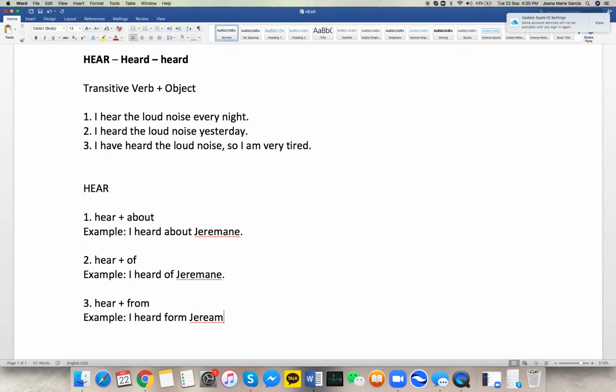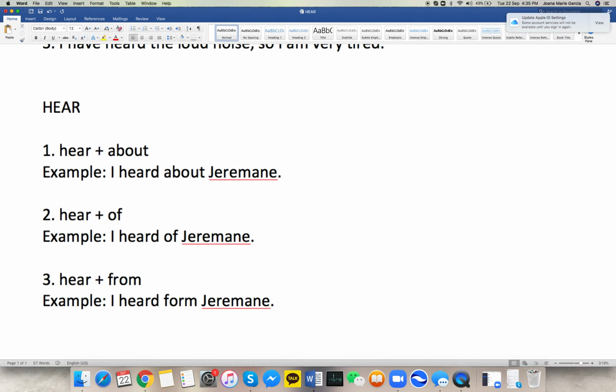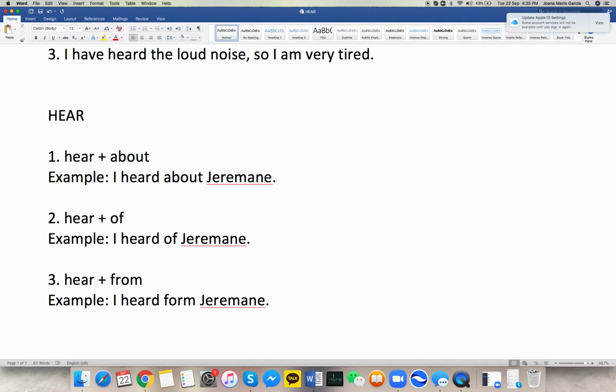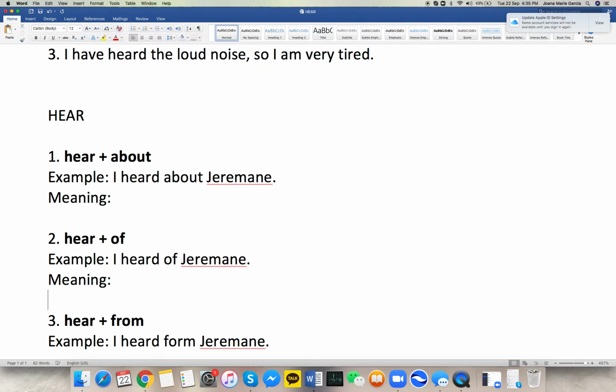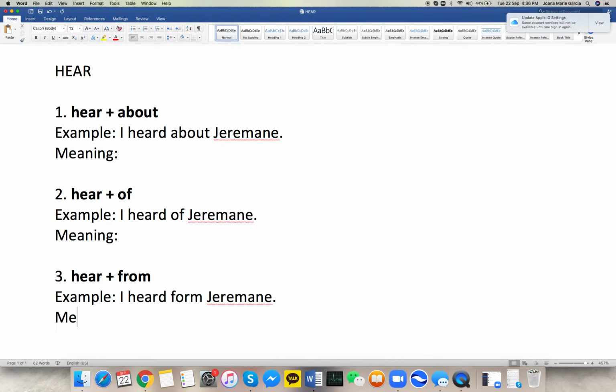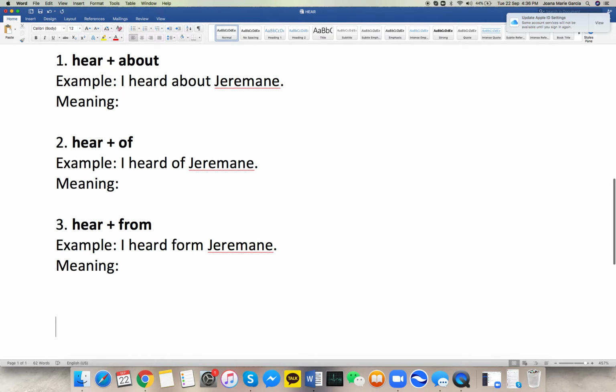Originally, if we just use the verb hear, I can just say I heard Jermaine, or for example, I heard what he said. In that case, we don't need to add a preposition. That's why when we add a preposition to the verb hear, which is a transitive verb, and it's still transitive because there's an object, Jermaine, the meaning of the sentence has been changed. Later on, we're going to find out what the meanings of the sentences are. For now, I'm going to discuss different sentences, and later on we're going to differentiate them. Let's have hear about first.